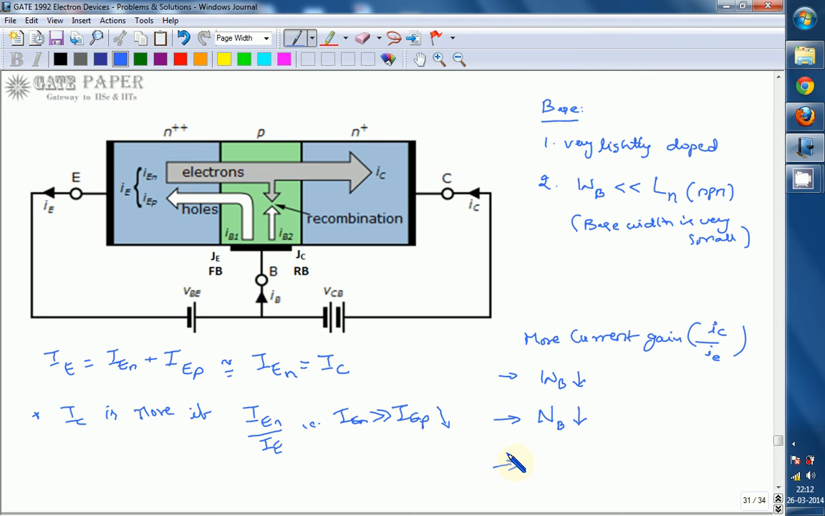Third one is increasing the emitter to base doping concentration ratio, that is Ne by Nb, if it is very large. So Ne is very large compared to Nb. If you increase the emitter to base doping concentration ratio, at that time also more current gain is possible. Remember that one.